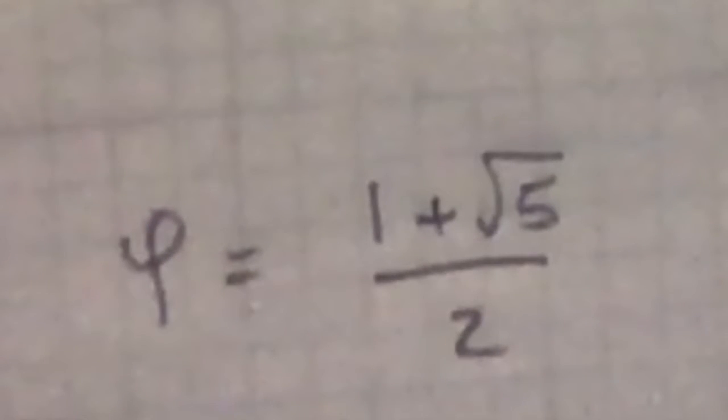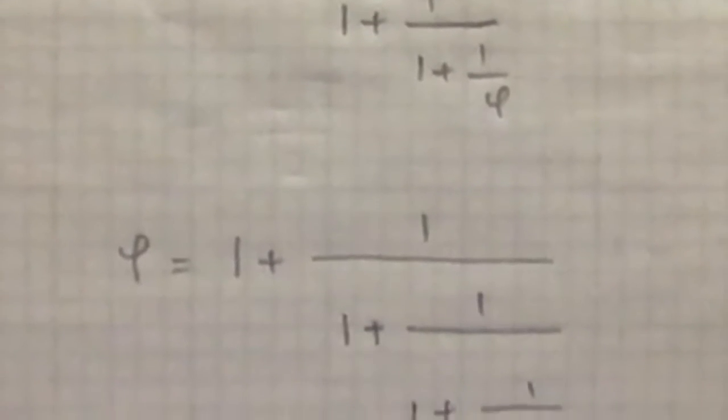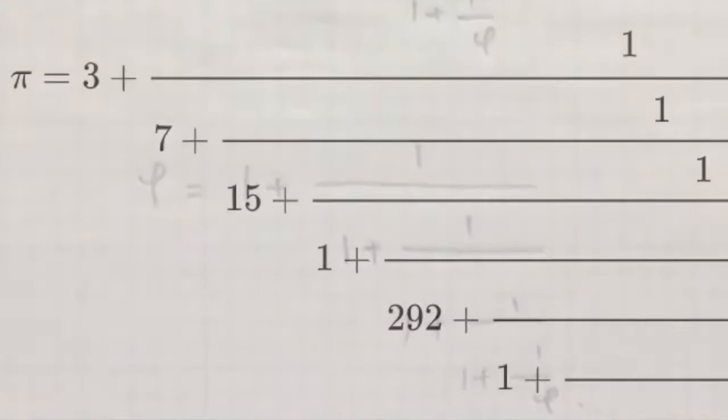I think a more interesting solution is to recall that phi is equal to 1 plus its own reciprocal. That means that it's equal to 1 plus 1 over 1 plus its reciprocal. But wait, that means it's equal to 1 plus 1 over 1 plus 1 over 1 plus 1 over itself, not its reciprocal. It gets confusing. Indeed, it does go on forever. And this type of construction is called a continued fraction.